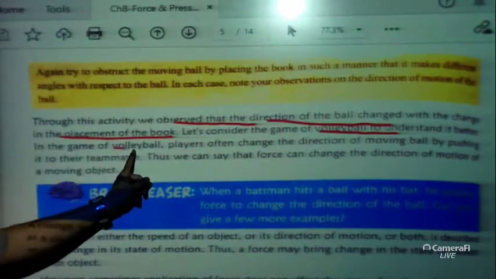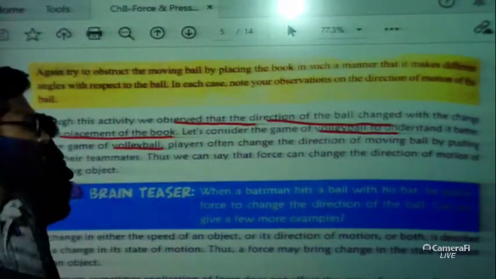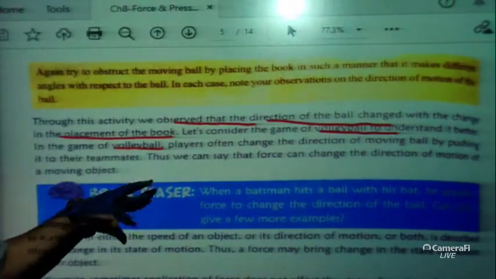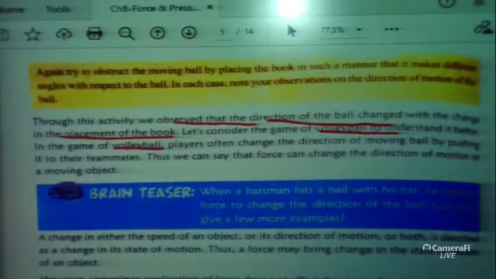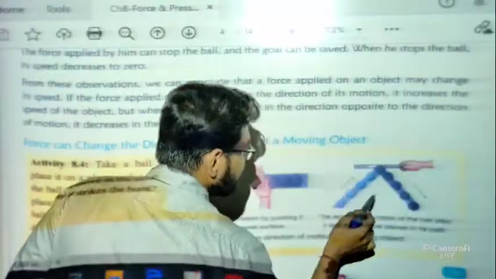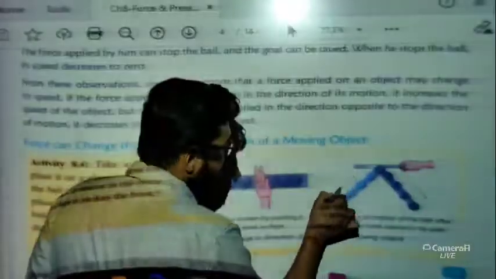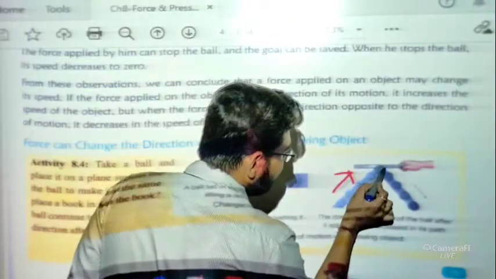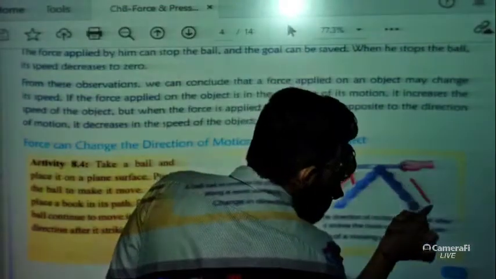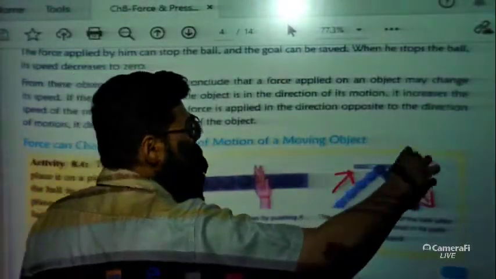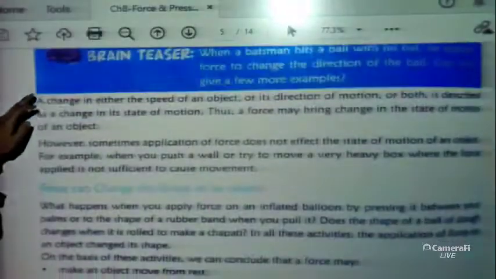Now let us consider the game of volleyball to understand it better. In the game of volleyball, players often change the direction of a moving ball by pushing it to their teammates. Thus we can say force can change the direction of motion of a moving object. Obviously, in the previous examples also we have seen that force can change the direction of a moving object. The ball is moving towards this direction. After hitting this metal rod, that means we have applied a force on it, it will change its direction towards this. So a force can also change the direction of an object. I hope it is clear to you.